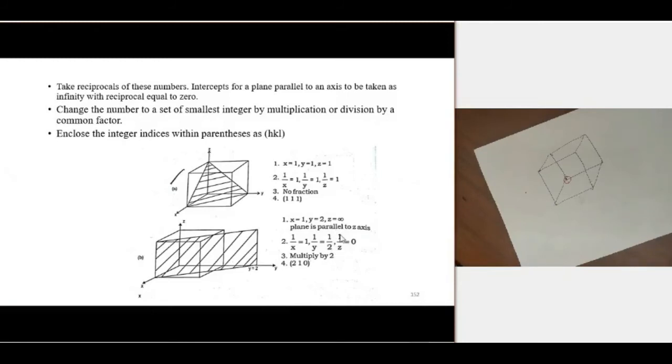To remove this fractional term, what do we do? We multiply with the common factor, that is 2. So multiply 1, 1 by 2 and 0 with 2. So we got 2, 1, 0. Put it inside the curved bracket. So that is the Miller indices of this plane.